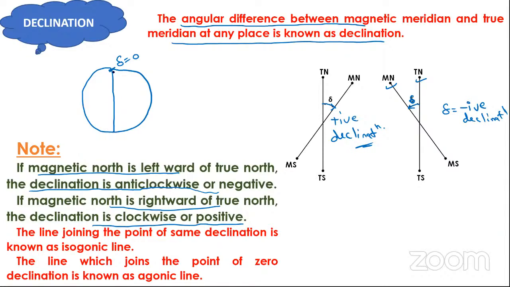Now suppose we draw a line on the surface of the earth from these points. Just listen to me. Suppose at declination equal to 0, England will lie, Australia will lie, Finland will lie.